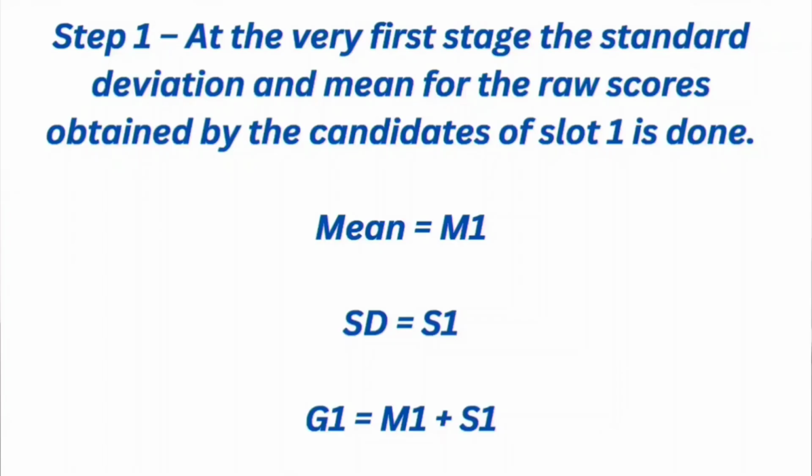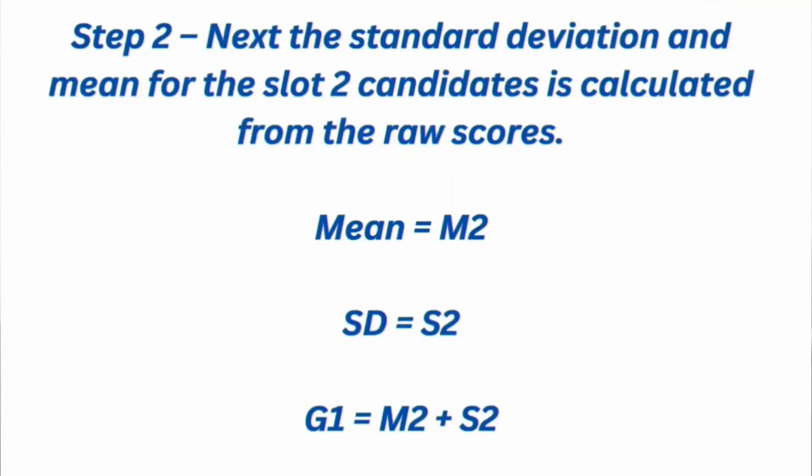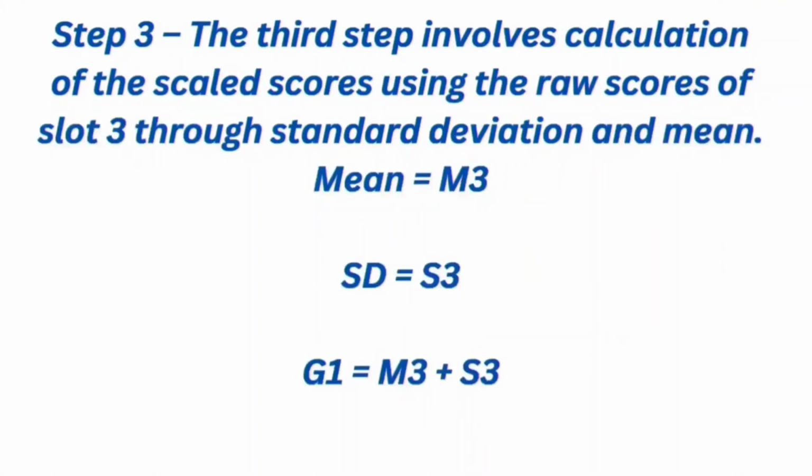So if we consider the normalization process, at the very first stage, the standard deviation and the mean for the raw scores obtained by the candidates of slot 1 is calculated. Then in step 2, the standard deviation and mean for the slot 2 candidates is calculated from the raw scores. Then step 3 involves the calculation of scaled scores using the raw scores of slot 3 through standard deviation and mean.